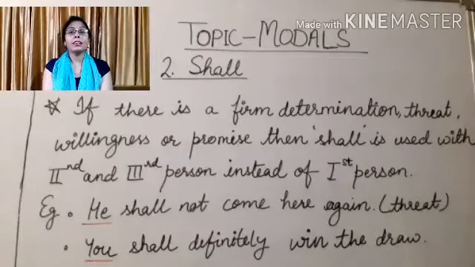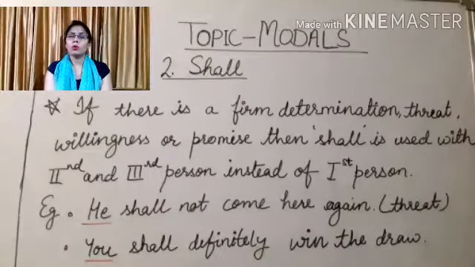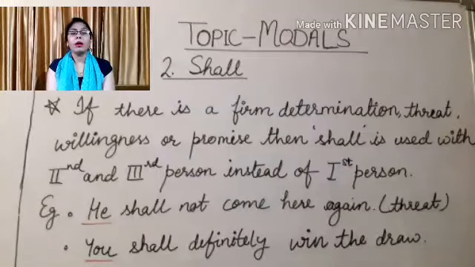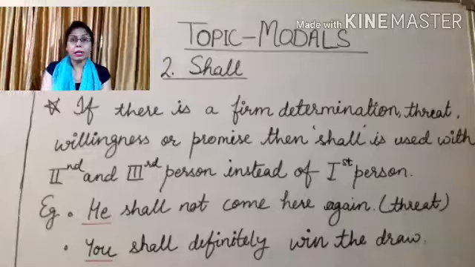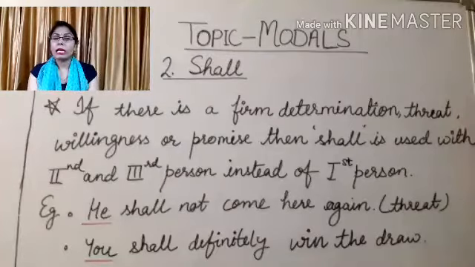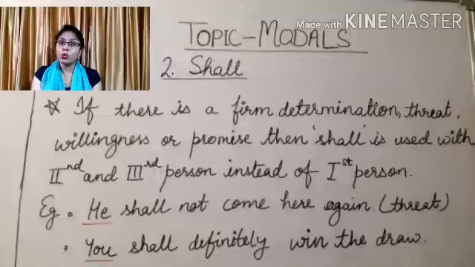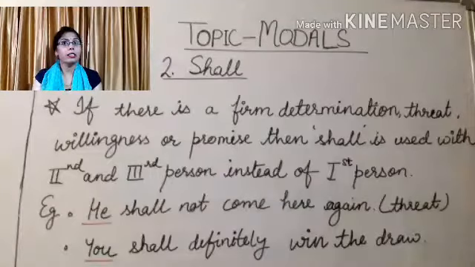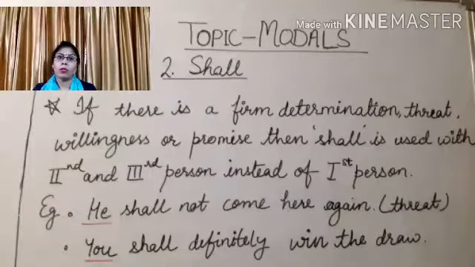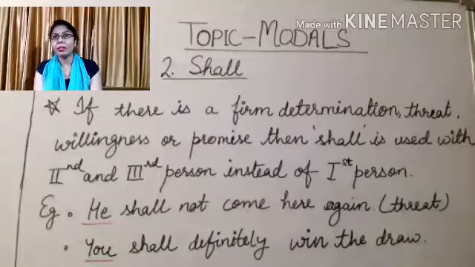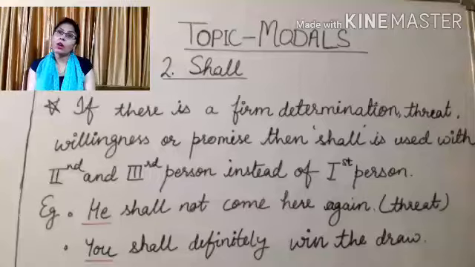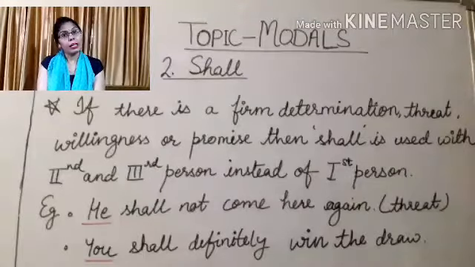Again, there is an exception for shall also, like will. If there is a firm determination, threat, willingness or promise, then shall is used with second and third person of pronoun instead of first person. For example, he shall not come here again.